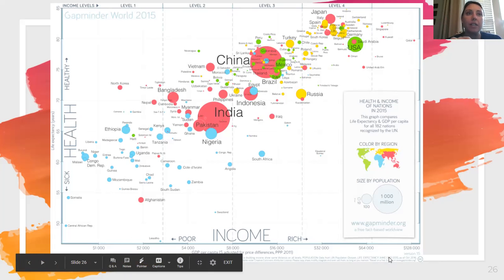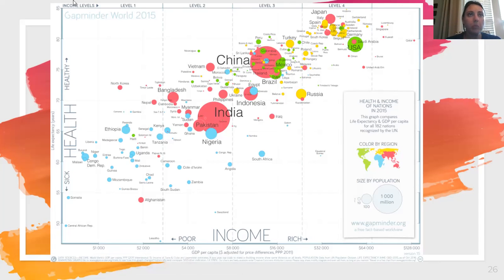So that's our x-axis. Our y-axis, we can say the bottom is very sick, the top is very healthy, and then we even have this axis up here at the top. We define these as level 1, level 2, level 3, and then level 4, and we'll talk a little bit about that. That's kind of relating to the demographic transition model. They're judging life expectancy around GDP. So how long can you expect to live? And is there a relationship between how long you're living and the wealth of your country?